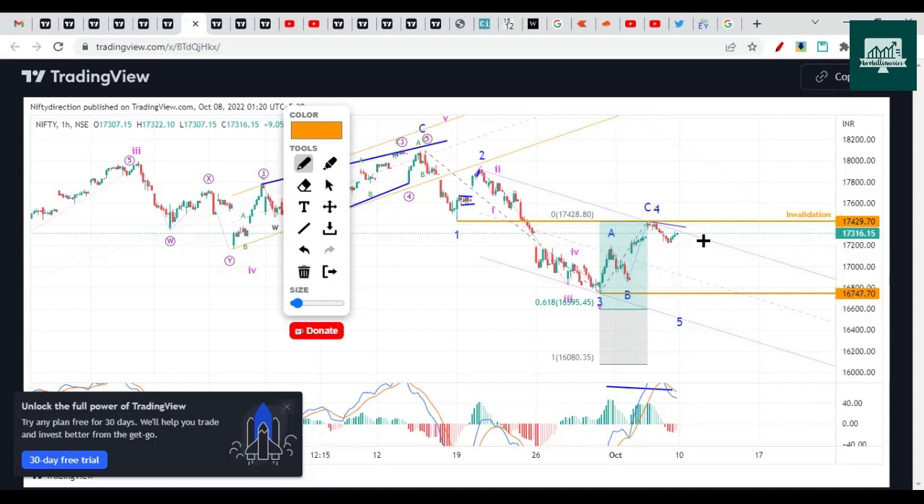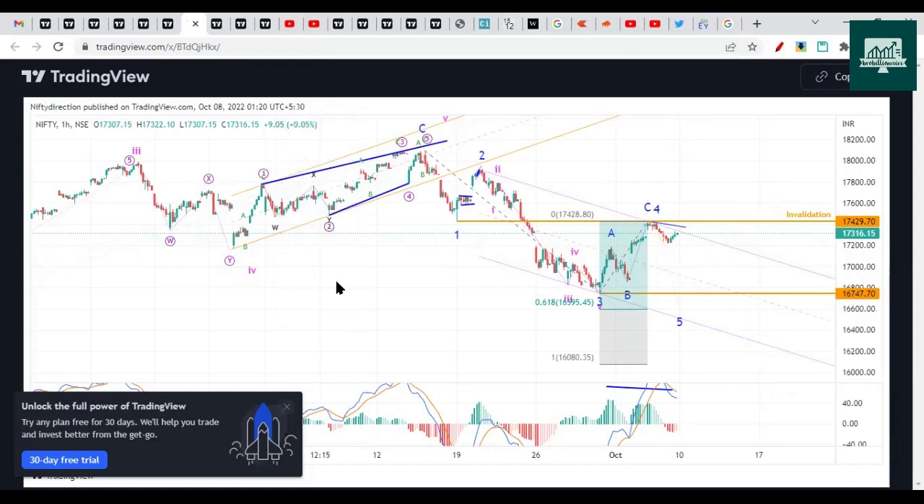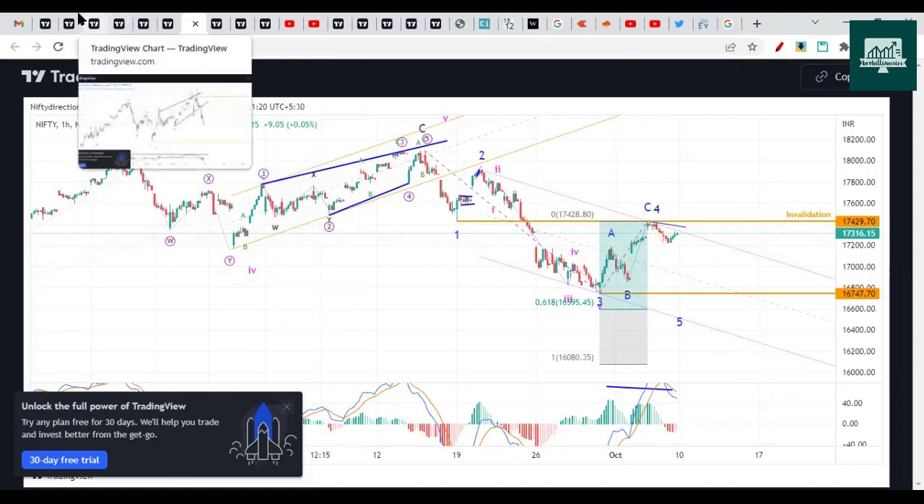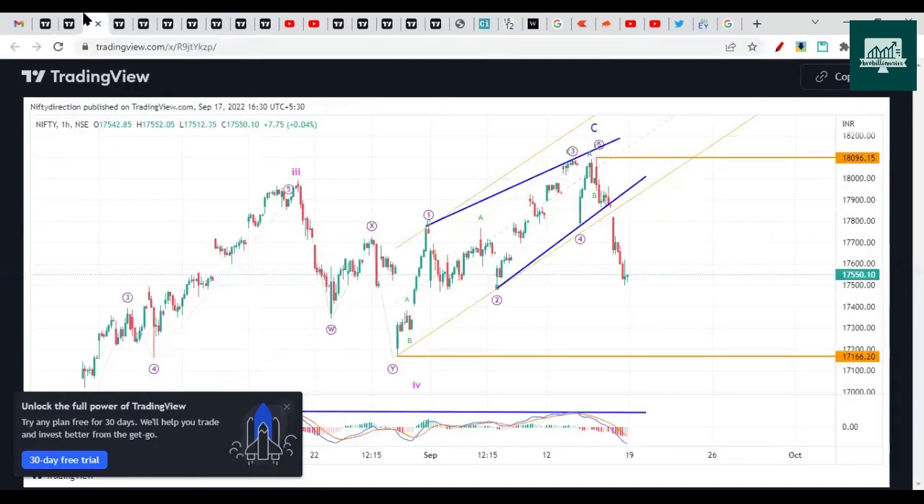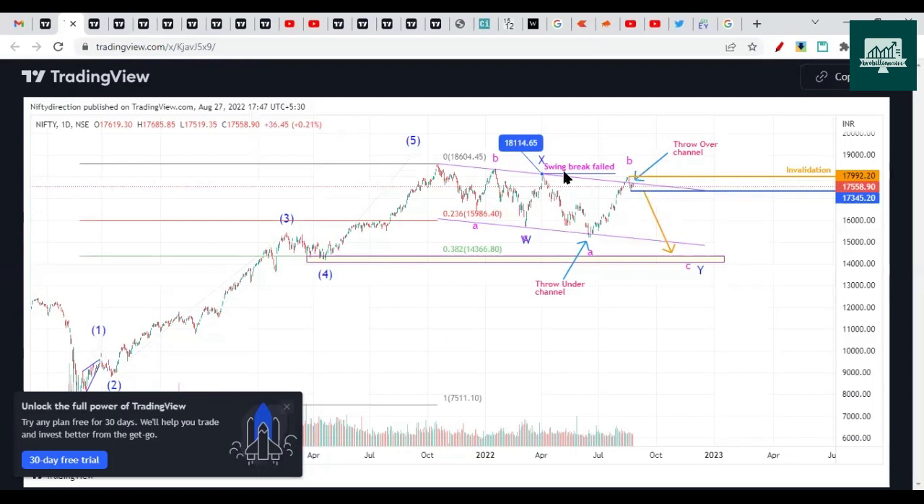If we go up without breaking this, as we discussed, the fall can still be there, but it will be less severe. So this is the way we discussed our previous analysis, and these are a couple of charts that we discussed. We are having a bearish view because the swing 18,114 break has failed. It didn't break. It made a high near 18,096 and then gave a dip.